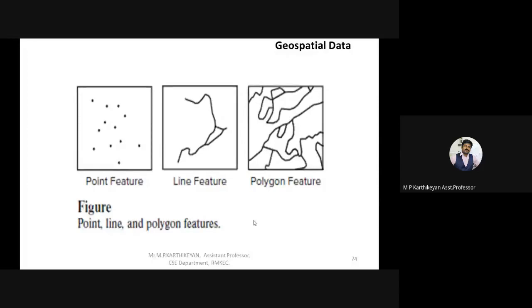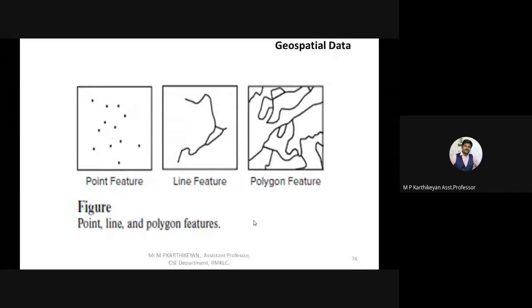Dots can mention several areas or several locations on land. A line is nothing but roads, rivers, railway roads, highways. Those can be mentioned using lines also. You can ask me, so those are curved lines? Curved lines are also considered as line features only.